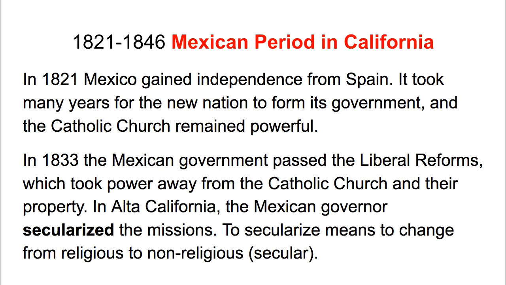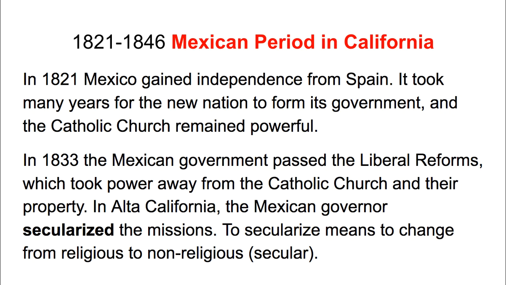In 1821, Mexico gained independence from Spain. It took many years for the new nation to form its government, and the Catholic Church remained powerful. In fact, in the very beginning, the new Mexican government crowned a prince to be in charge of the Mexican Empire. That's what they called it. And so it was very difficult for this new nation to form a government that looked different from the government they had had for 300 years under Spanish control.